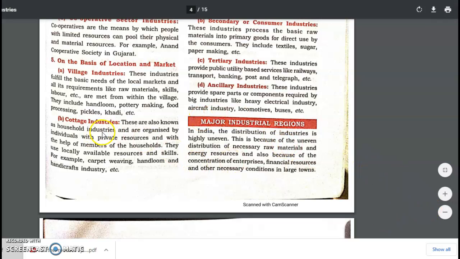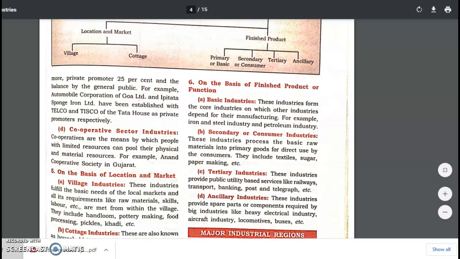Then the cottage industries, which are also known as household industries, are organized by individual or private resources with the help of family members. They usually use resources which are available locally. For example, the carpet weaving industry, handloom, or handicraft industry. These come under the cottage industries, right?